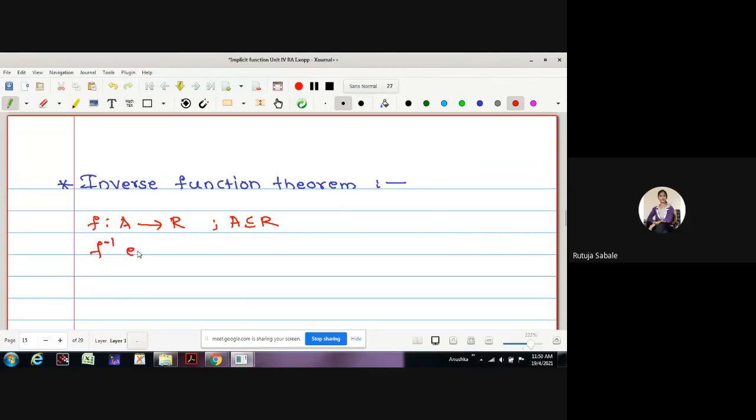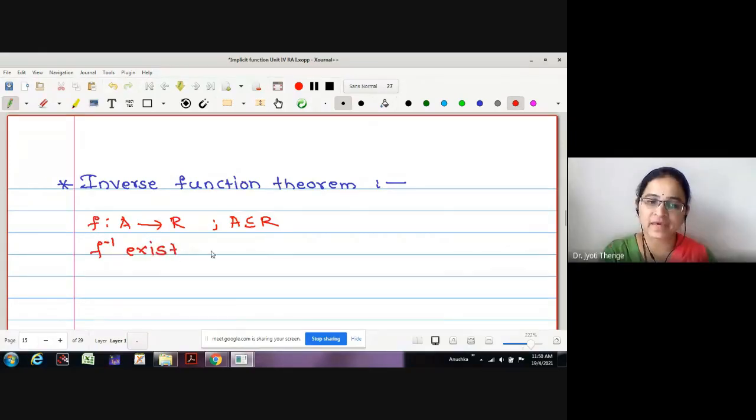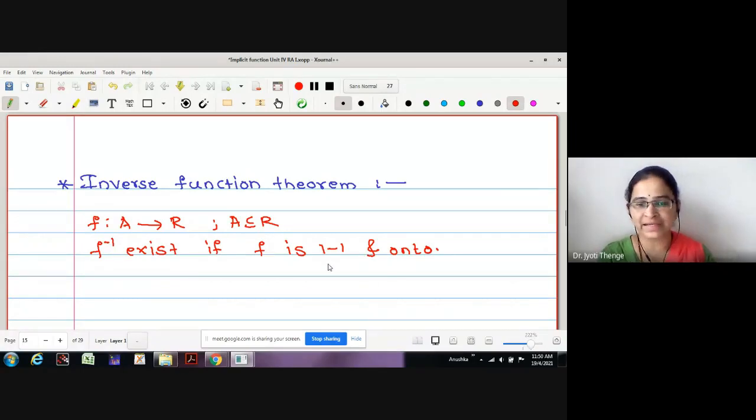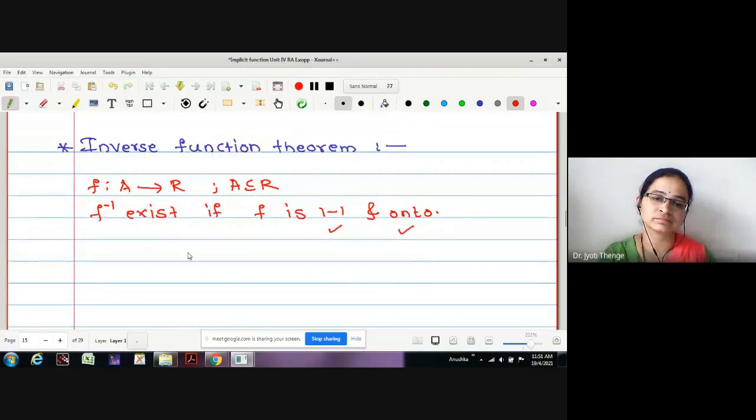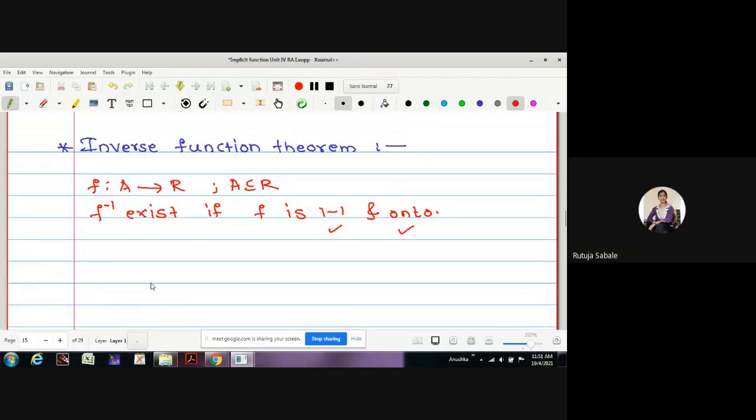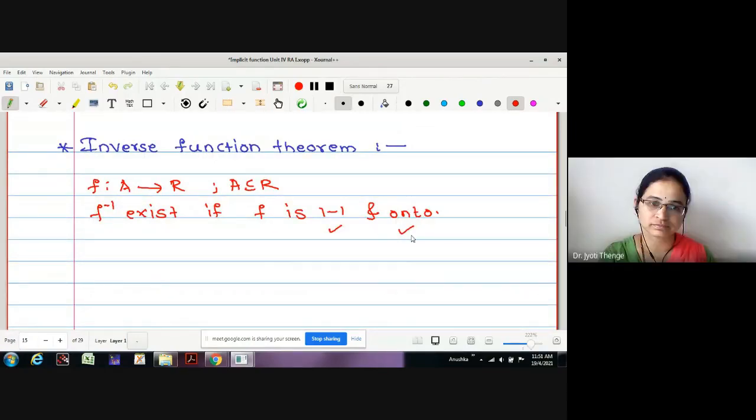The function must be 1-1 and onto. Yes, the inverse exists if f is 1-1 and onto. Can anyone tell me why the conditions are essential, 1-1 and onto, or which of them is stronger? Whether 1-1 is stronger or onto is stronger? 1-1 is rather a stronger condition.